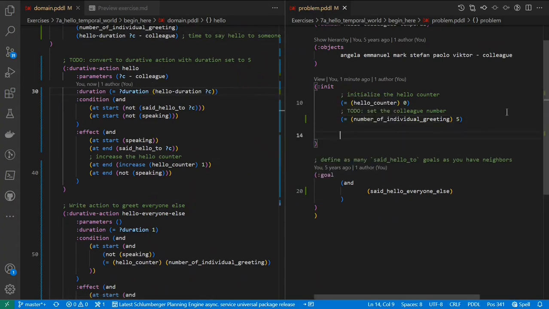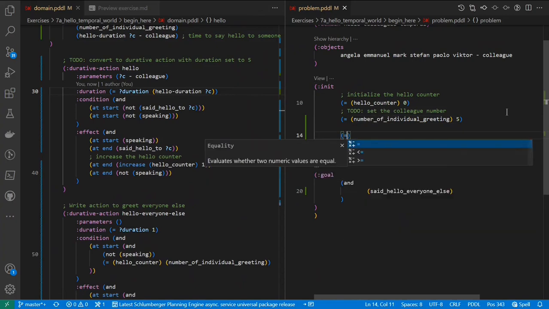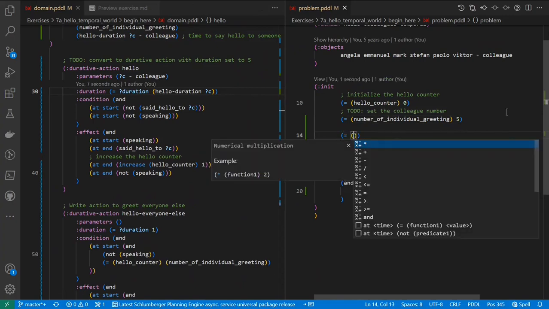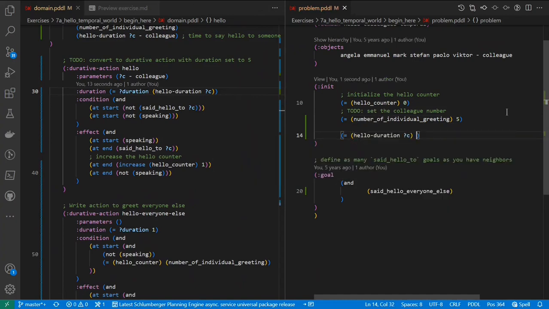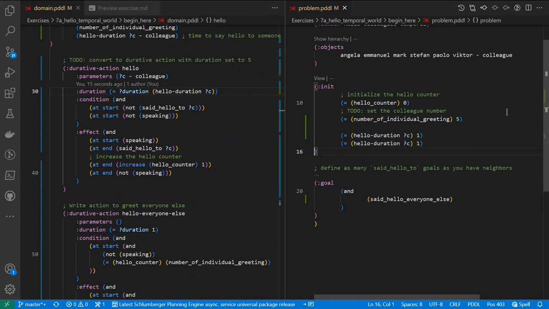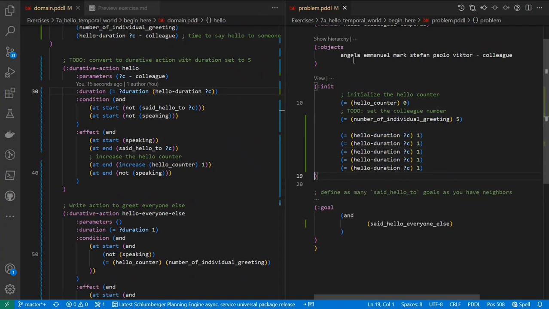And now we shall set the duration: 3, 4, 5, 6. Let's put Angela here. Actually, Manuel, Mark, Paolo, and we're going to leave Victor out of this.